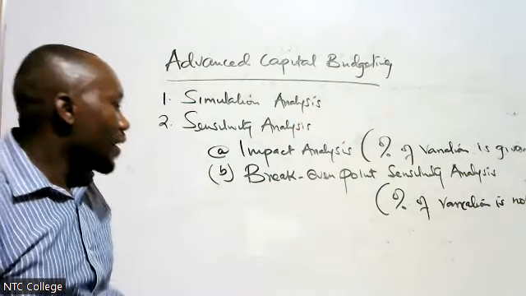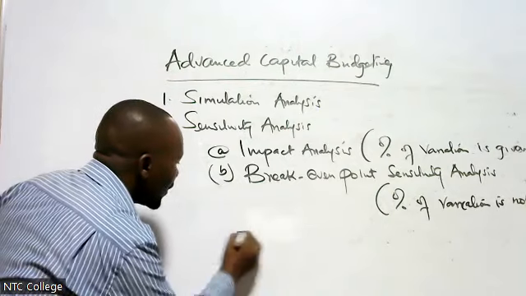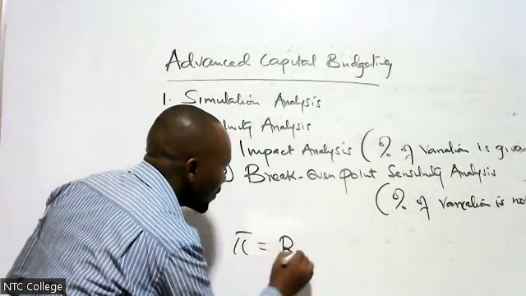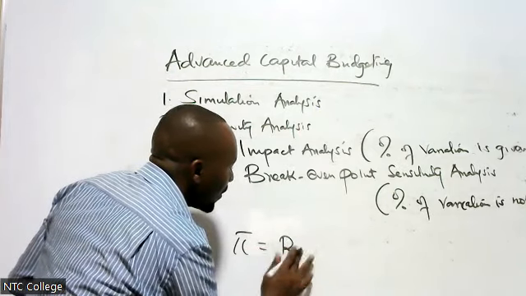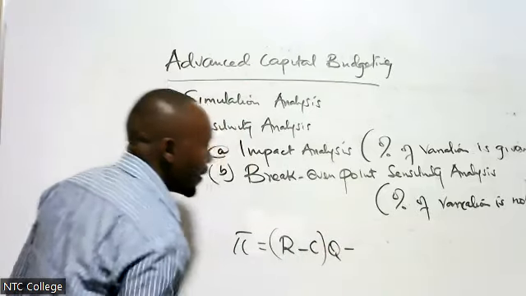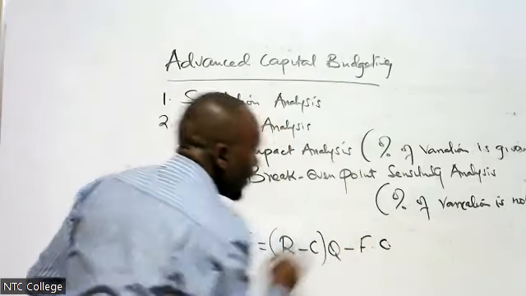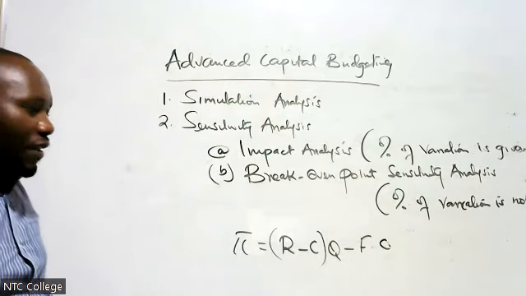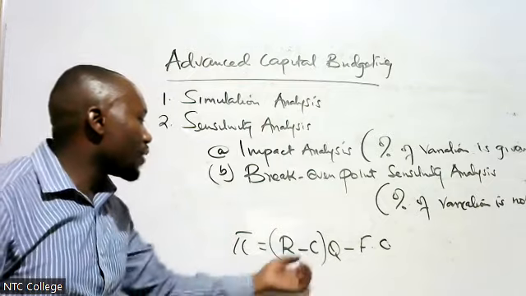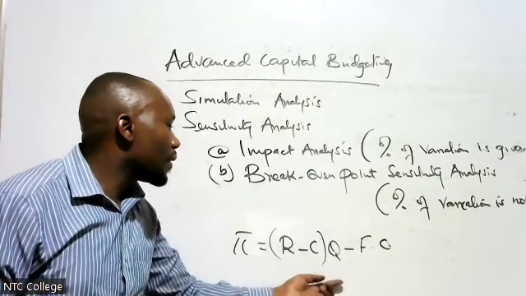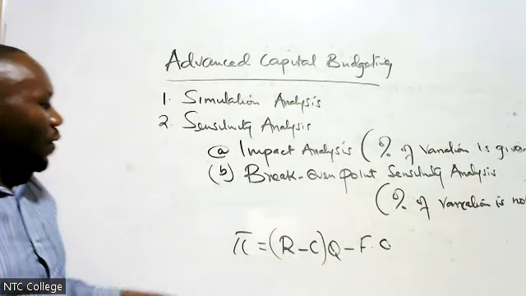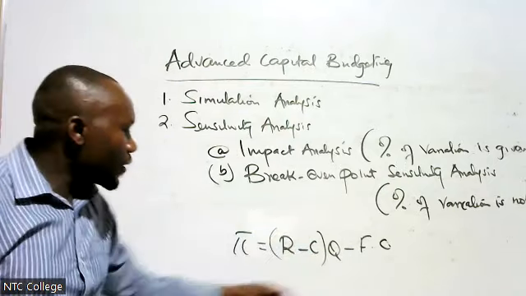They are telling you that, for example, you can be told that the profit, normally profit in a quarter, is revenue per unit minus cost per unit times the quantity, minus the fixed cost. Clear? That is profit.